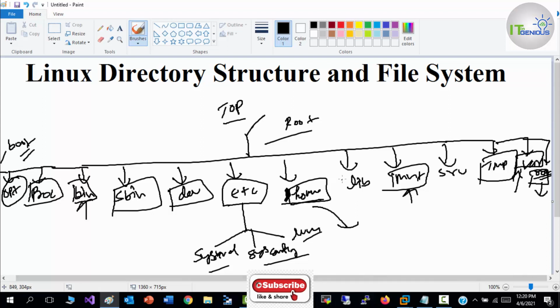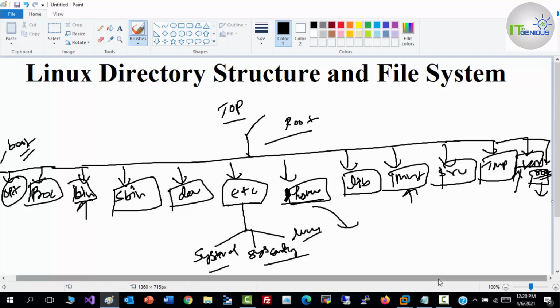Now we have lib, which is pending here. It refers to library, so under lib you will get library data. We also have SRV. Under SRV you will get data for services from your system, and that will be stored under SRV. So basically these are the directories which you will get under slash root.